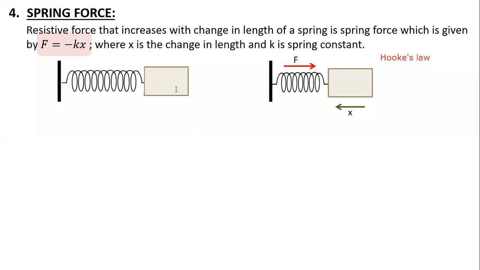Now attach some weight to it. You know the downward force acting on it, and how much the spring is going to extend. Measure the new length. New length minus the original length gives you the value of x, the extension. The weight you put, mg, gives you the amount of force. So force upon extension gives you the constant value. You need to repeat this experiment for 20 to 30 various values, only then will you get an approximate k value. Thank you. Welcome.